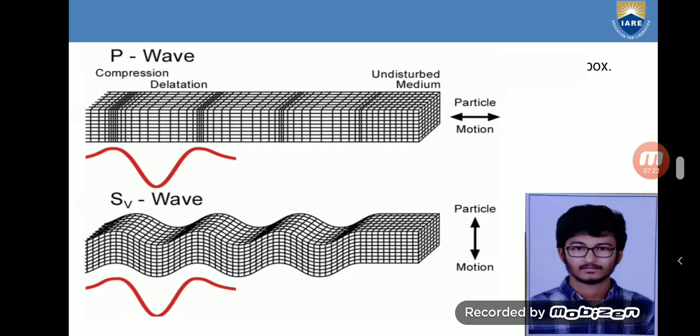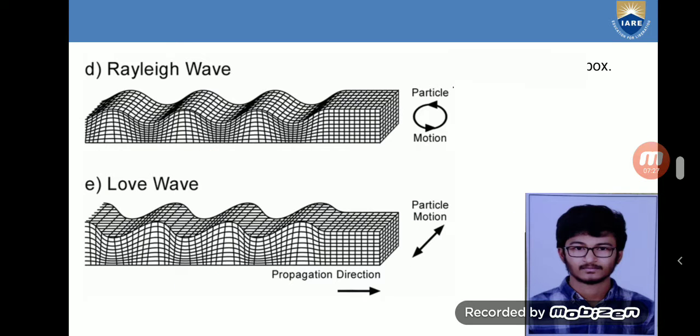So secondary waves can have two types of particle motion. One is the Rayleigh wave, where we find the circular motion of the particle, and the other is the Love wave. The Love wave gives a 45-degree motion. It's a slant motion, where the force applied is straight but the motion is slant. And the most dangerous wave is the Rayleigh wave, and most of the Rayleigh waves are observed at the surface of the earth.